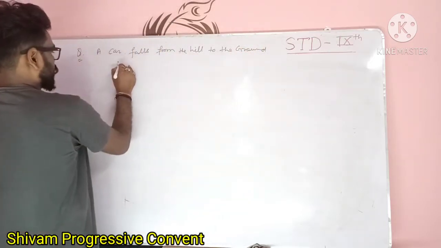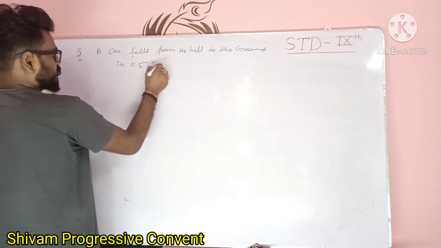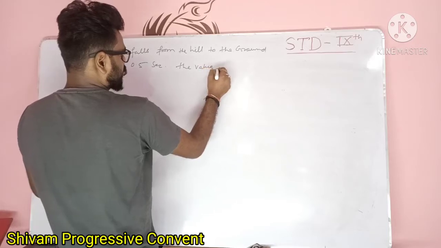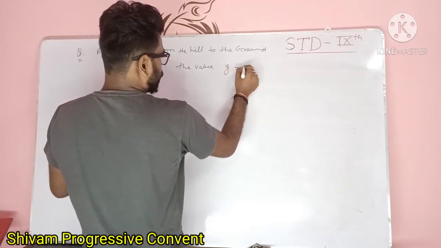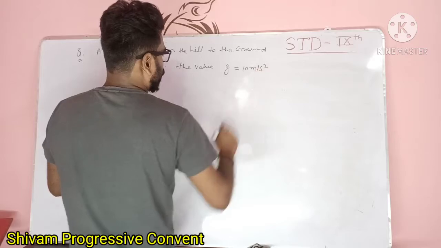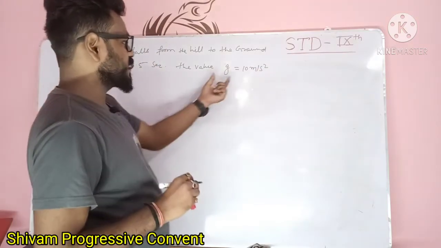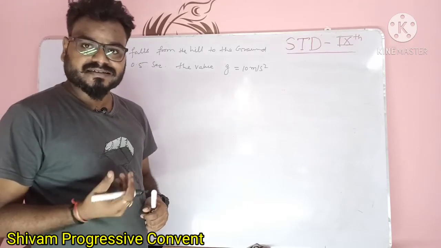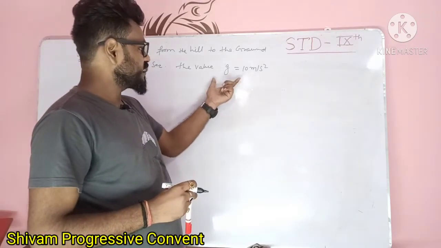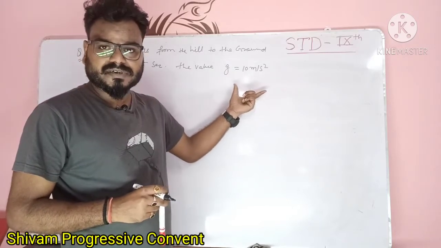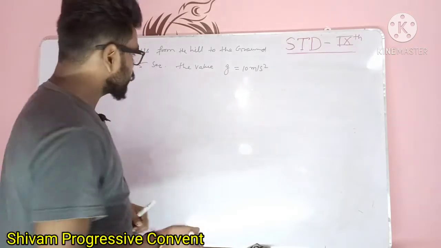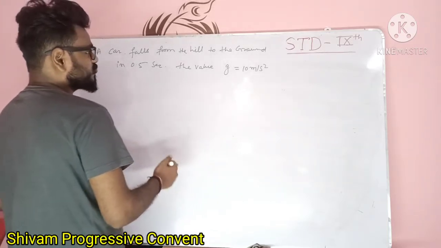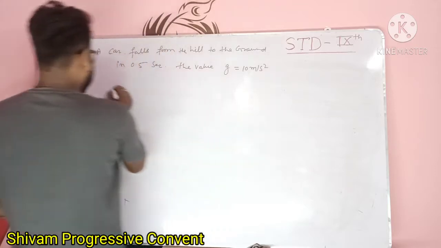in 0.5 second, and the value of small g is equal to 10 meter per second square. Why is it given g is equal to 10 meter per second square? For easy calculation, because 9.8 is the exact value, but approximately the examiner says take the value of g as 10 meter per second square. That's why your calculation becomes easy. A car falls from the hill to the ground in 0.5 second. The value of g is equal to 10 meter per second square. Calculate.